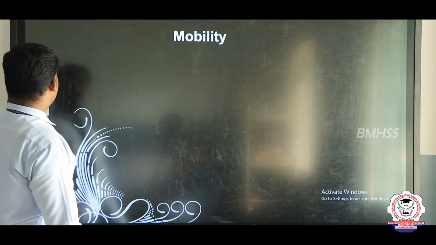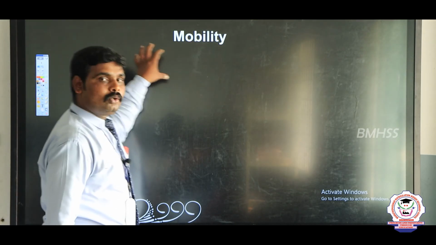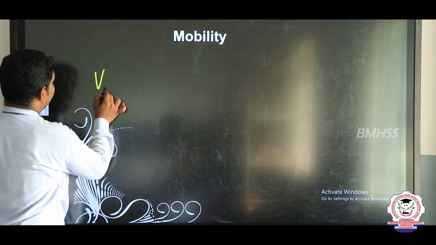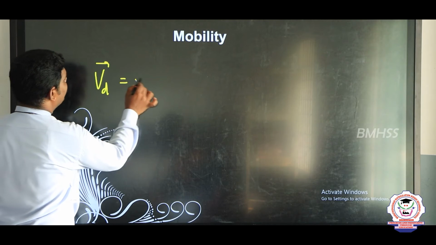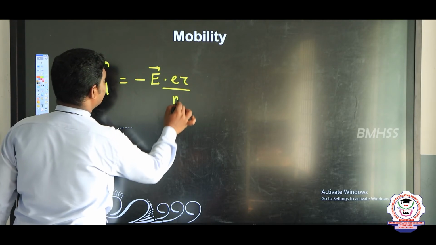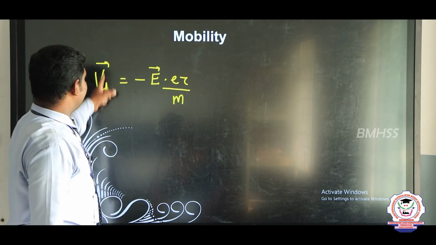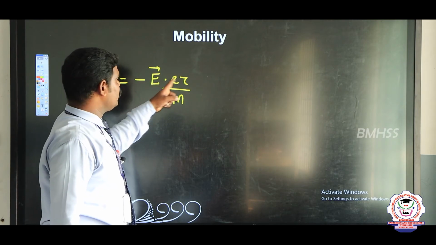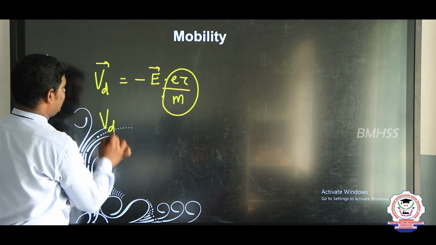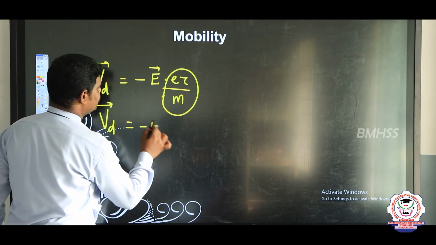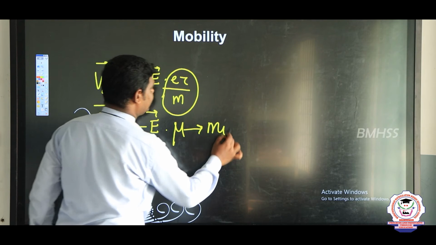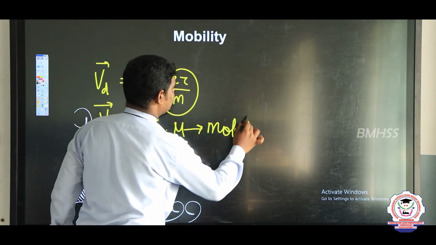Next, mobility. So we can derive the formula for mobility from the drift velocity. What is the drift velocity formula? Vd vector is equal to minus E vector into e tau by m. Am I right? Here e tau by m we can write as mu, so Vd vector is equal to minus E vector into mu. So this mu is called mobility. What? Mobility, right?